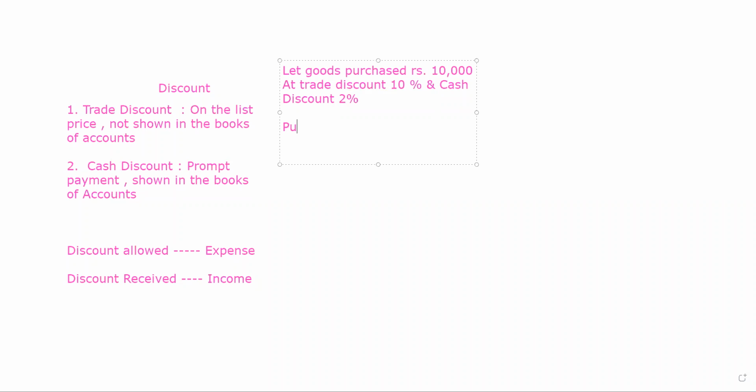The entry will become purchases account debit to cash, because cash discount is there. But one more thing, trade discount is also there and cash discount is also there.